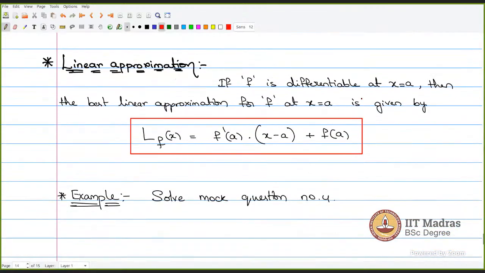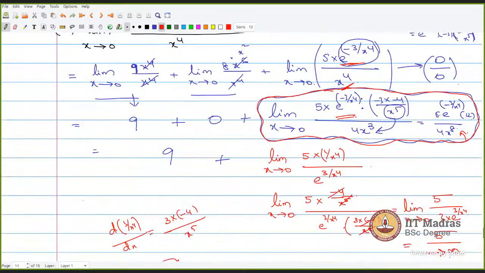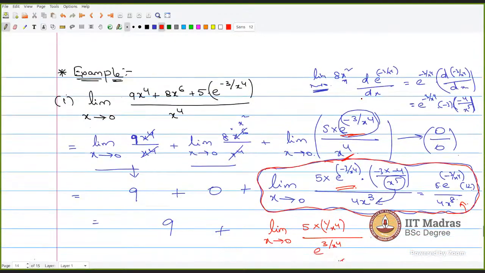Okay. So the last topic is linear approximation. Don't worry about this linear approximation much, but I just wanted to tell you, to complete this. So what's the summary of the previous example? The original question was just to compute the limits. Okay. Thank you, sir.